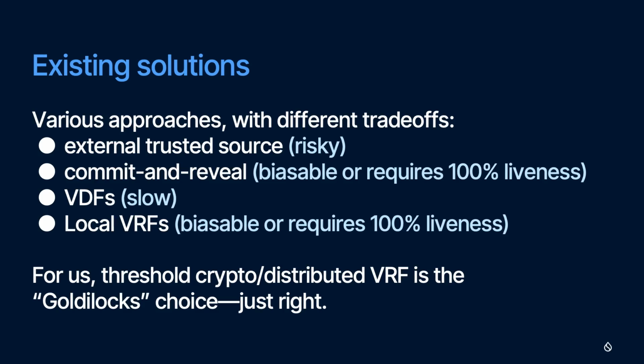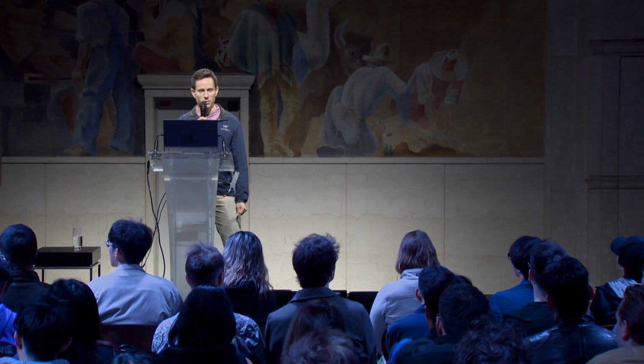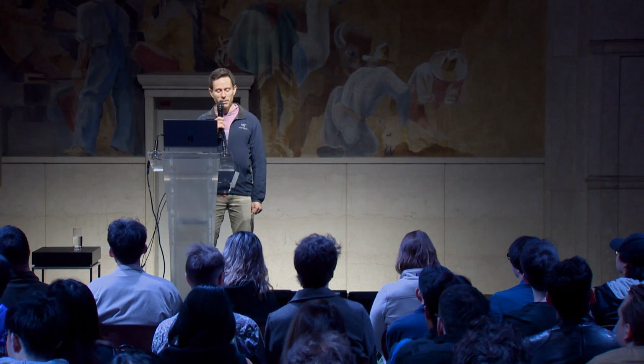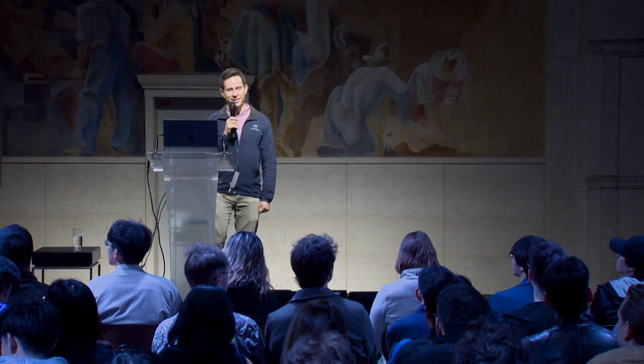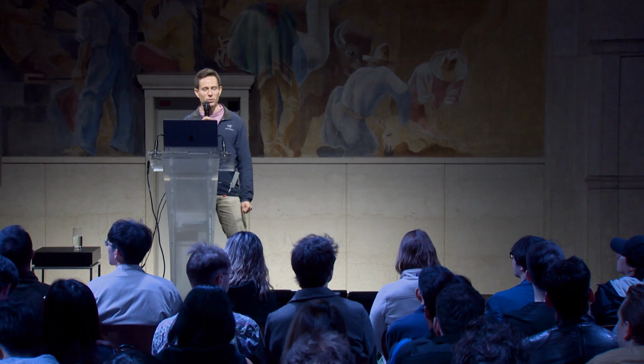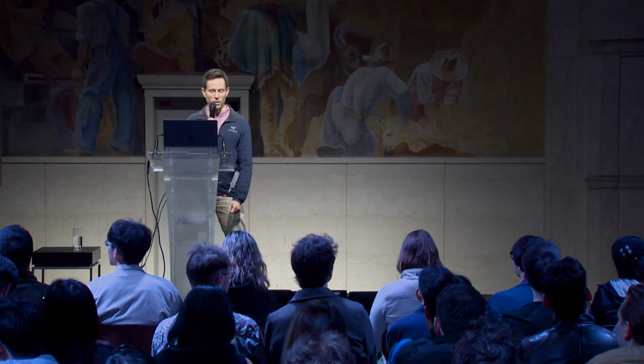It's based on threshold cryptography, a distributed version of VRFs that we think has the best properties for randomness on Sui, and it's better than most of the existing solutions. It meets all of our requirements. It's unpredictable, it's unbiasable, it's fast, and even if up to a third of the validators start misbehaving in some way, a third of validators we often refer to with the letter F, then the system continues to work. So there's a lot of nuance and detail in how our implementation works, but just in a very broad sense, how does our protocol work?